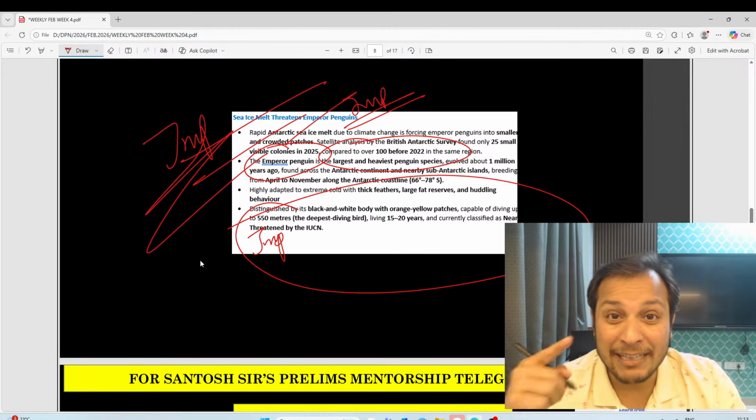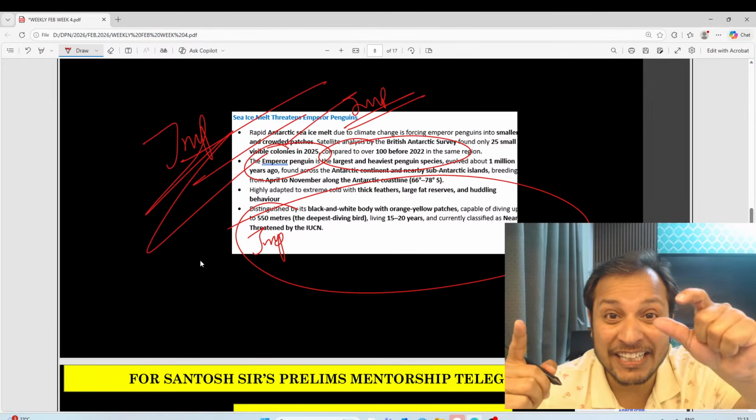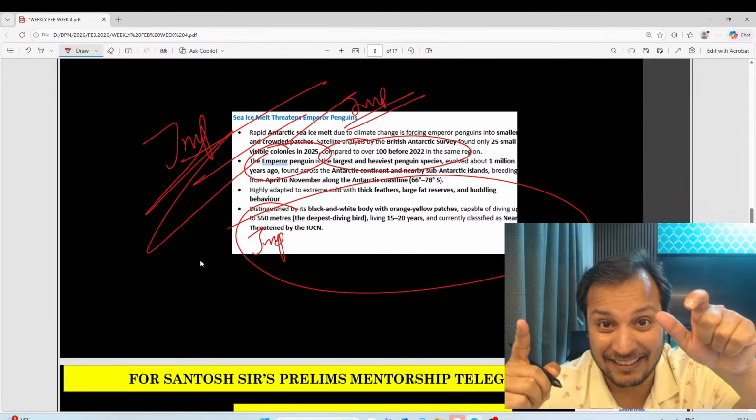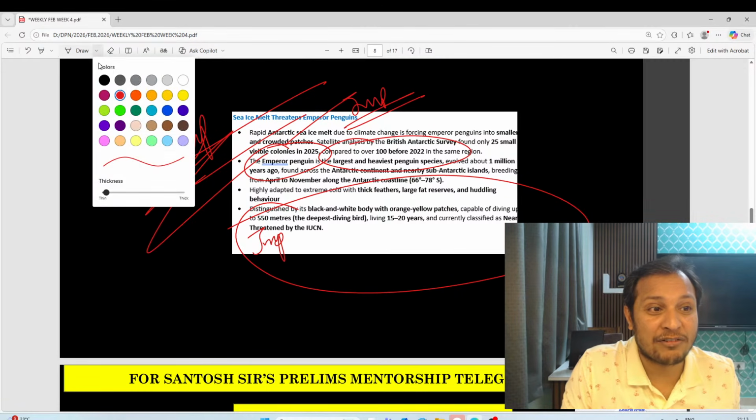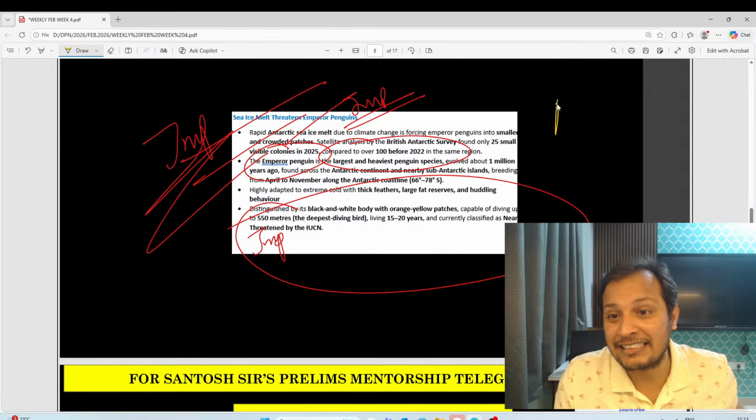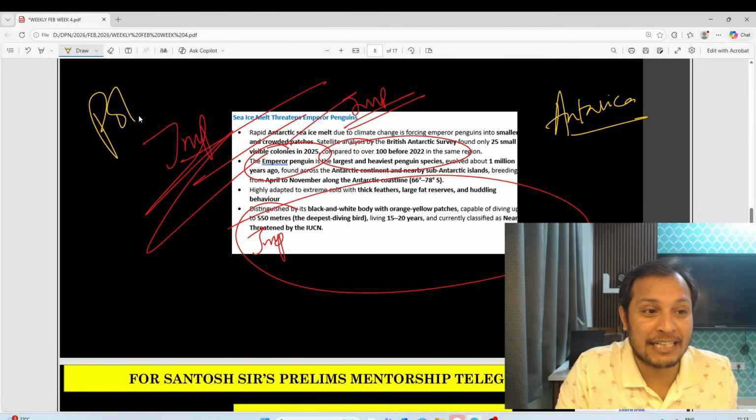Guys, many people get confused between penguins and polar bears. Penguins are found generally in Antarctica. And polar bears, can anybody tell me where polar bears are found?